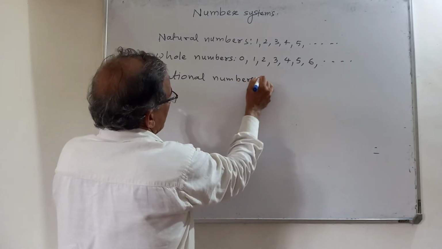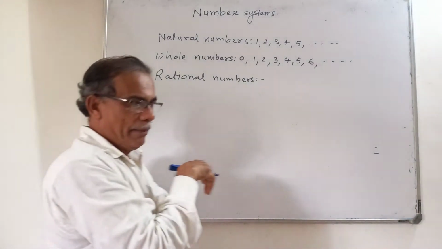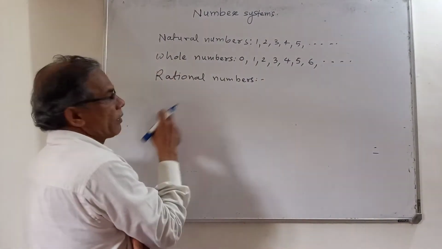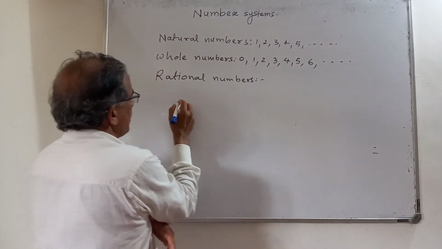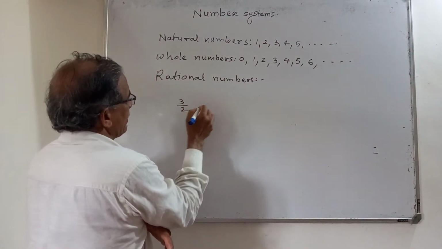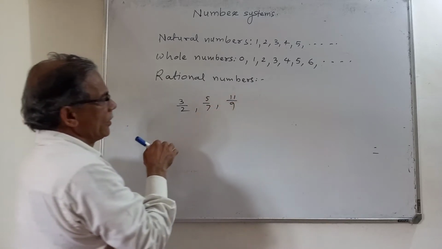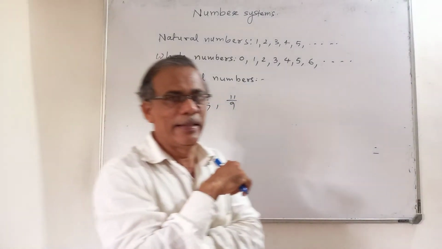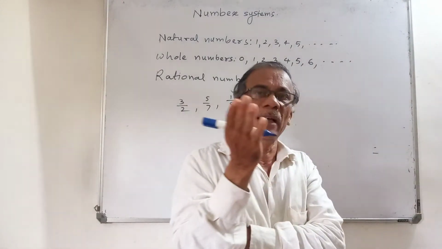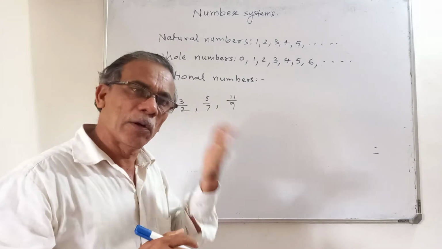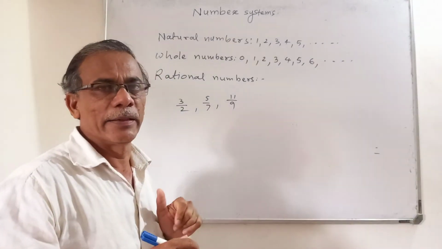Rational numbers. You know, you have come across from the 5th standard onwards, you are writing the numbers like this: 3 by 2, 5 by 7, 11 by 9. You are calling them fractions, isn't it? So rational numbers, they are nothing but this number itself. We shall call them now rational numbers.